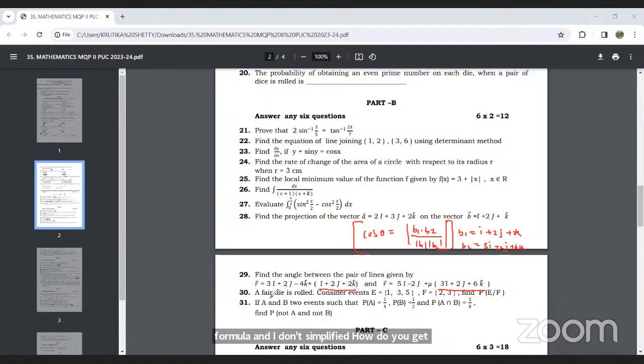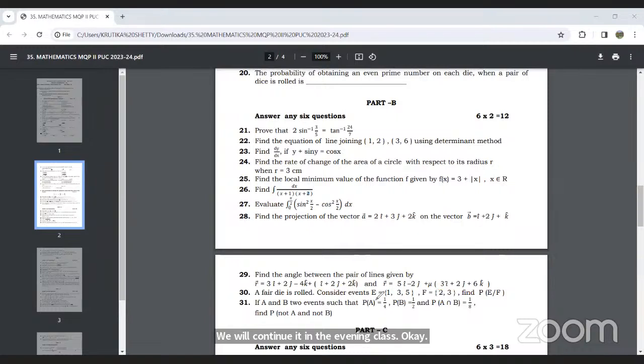Then we will discuss question number 30, 31, and then stop. The remaining part C and part D we will continue in the evening class. For the 30th also I will give you the hint. It is a direct question.